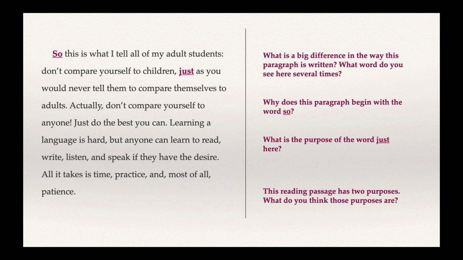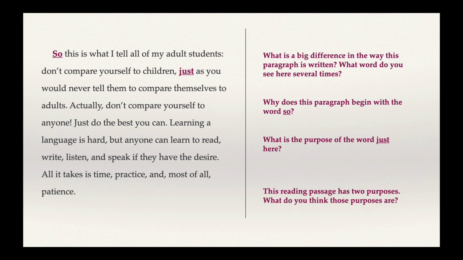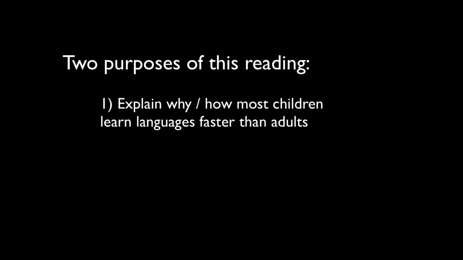Let's end by asking a question about the entire reading passage. This reading passage has 2 purposes. What do you think those purposes are? I'll give you a hint, that means a little bit of help. One of the purposes is in this paragraph alone, and the other purpose is in all of these paragraphs. So the first part of this reading explains to us why children tend to learn languages more easily than adults. So that's one purpose. That's just an explanation of how that happens, why that is true.